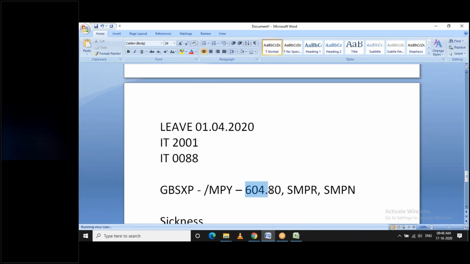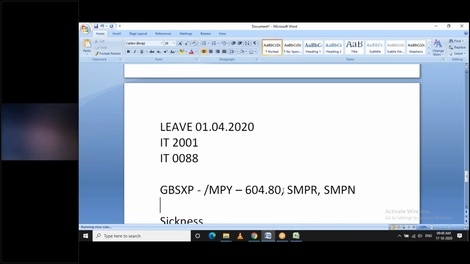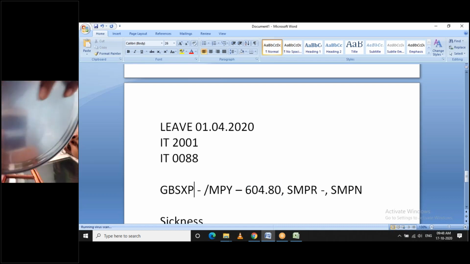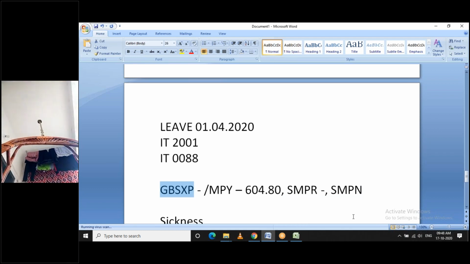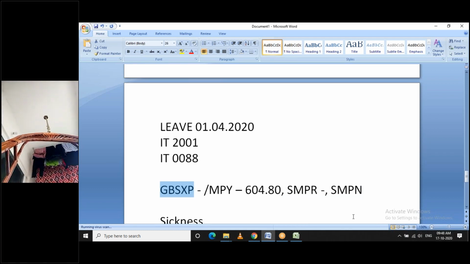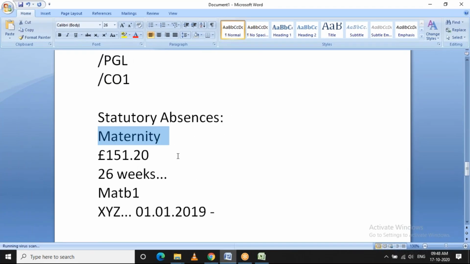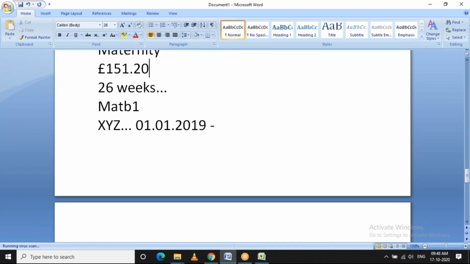Initially this will be paid by the company, and they will recover 92% of this amount from the government. That will be generated in the SMPR wage type, and the 8% will be generated in the SMPN wage type. All these calculations happen in the function GPXSP. SAP provides standard absence types for maternity, which will do all the calculation.